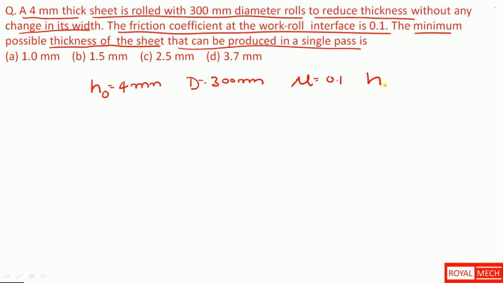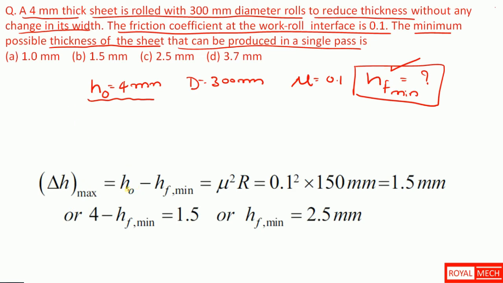The minimum possible thickness of the sheet that can be produced in a single pass is. So they are telling us to find the minimum possible sheet thickness after rolling. This is before rolling, this is after rolling. We have to find this value. As we know, maximum possible draft is equal to mu squared times R, and draft equals initial thickness minus final thickness.